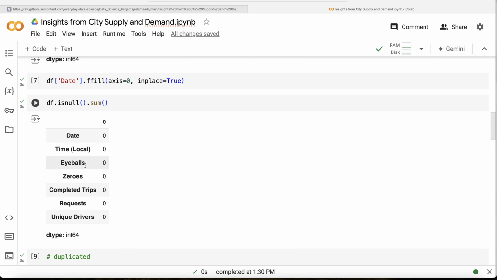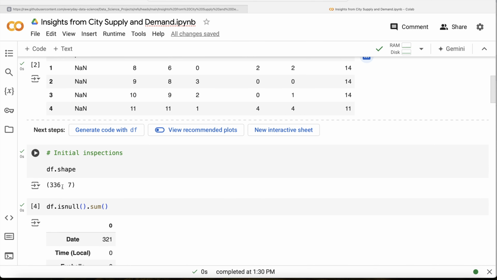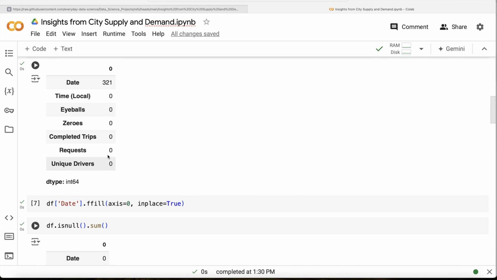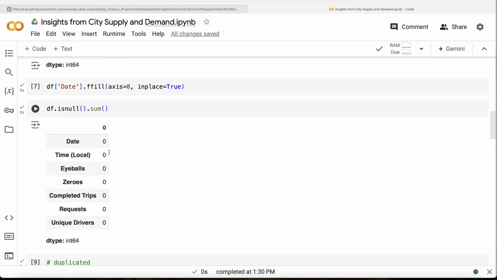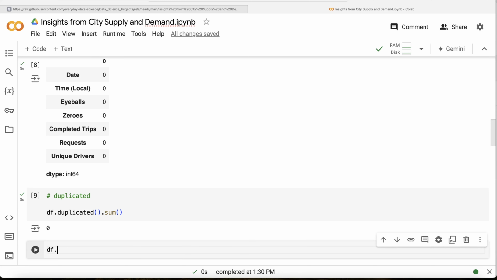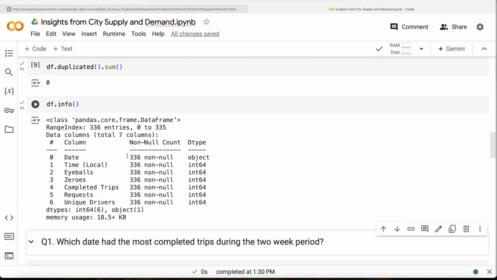Now once we have done data pre-processing, there are no missing values as well. We already checked the shape, there are 336 rows and 7 columns. Let's look at the data types of each of these columns to see whether they make sense or not. We are going to use df.info(). Let me run this. Now if you look at this, there were a total of 336 rows, none of them are nulls as we see. And date is an object type, and everything else is an integer data type, which does make sense.